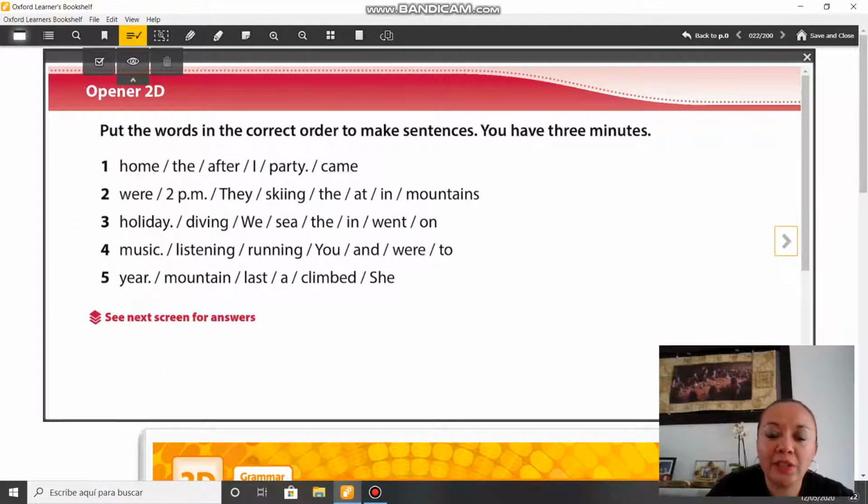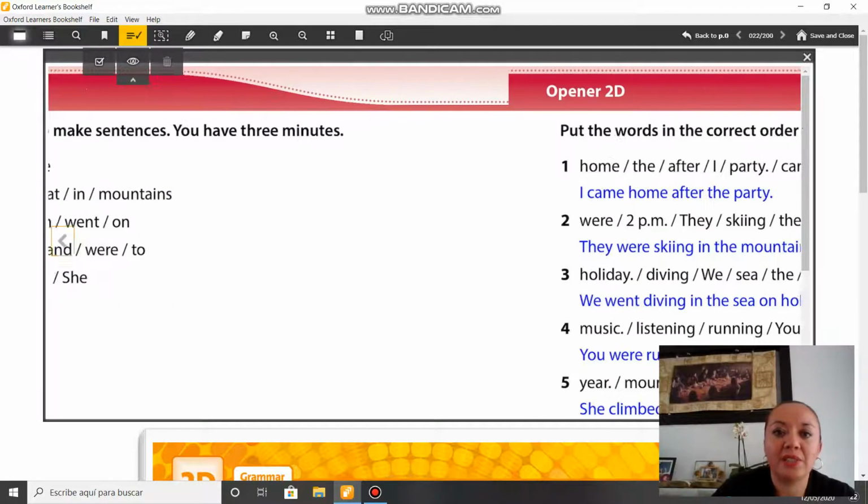Now you have only 3 minutes to put the words in the correct order to make the sentences correct. Okay? So we have: home, day, after, I, party, came. So what's the correct sentence here? Write the 5 sentences in a post-it. Remember, you only have a few minutes to do this exercise, okay? So take your 3 minutes, and after this time, please check your sentences.